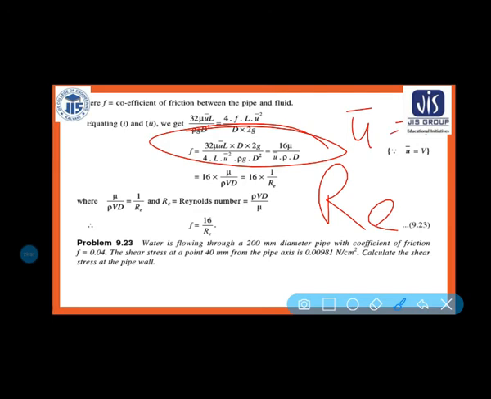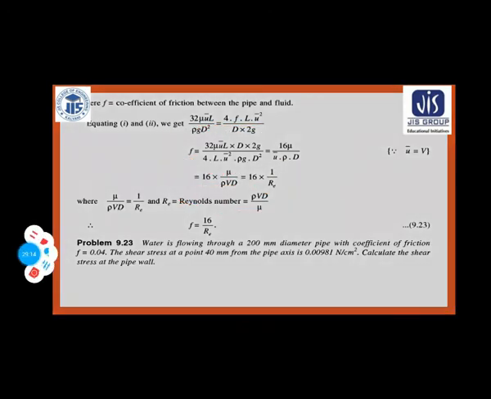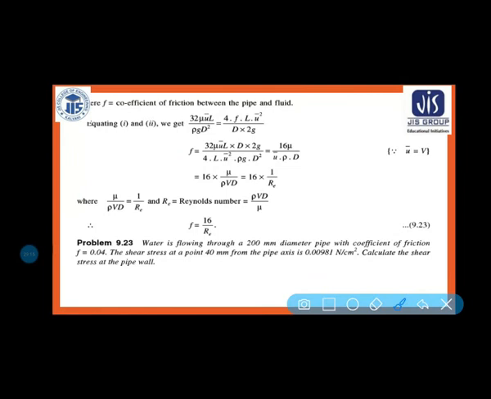Now one more thing, Reynolds number is equal to rho v d by mu. So mu by rho v d means 1 by Reynolds number. So what I have got, f is equal to 16 by Reynolds number, very important in case of laminar flow. So this is the formula which you have to remember.